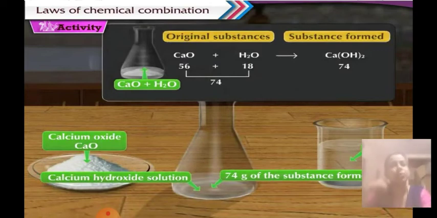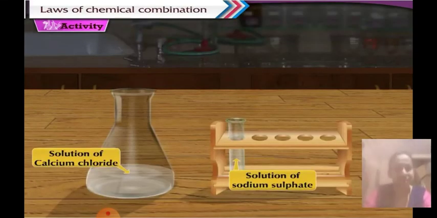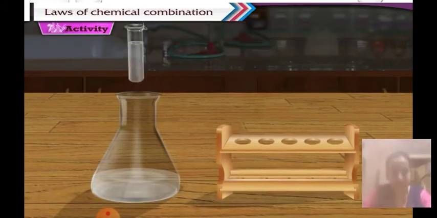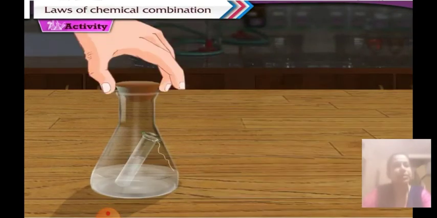Now let us try to verify this with another experiment. For this we need a solution of calcium chloride and a solution of sodium sulfate. Take the solution of calcium chloride in a conical flask and the solution of sodium sulfate in a test tube. Tie a thread to the test tube and insert it in the conical flask. Now seal the conical flask with an airtight rubber cork.